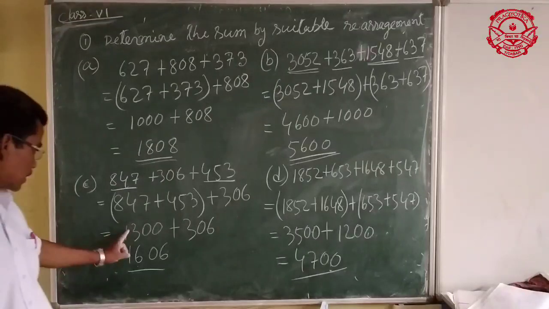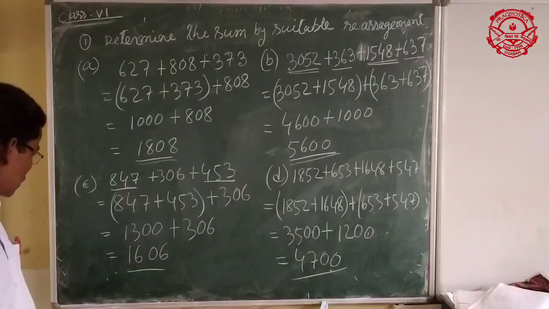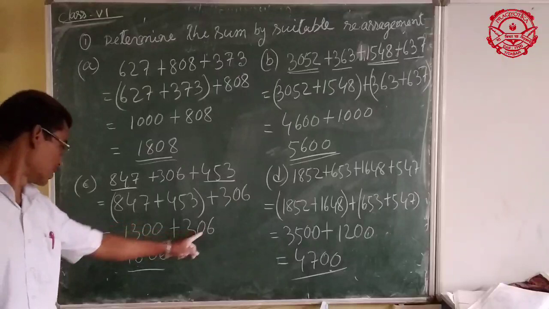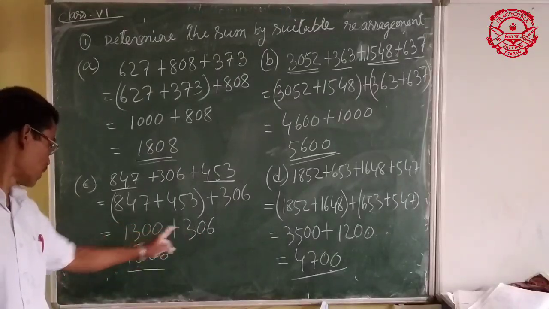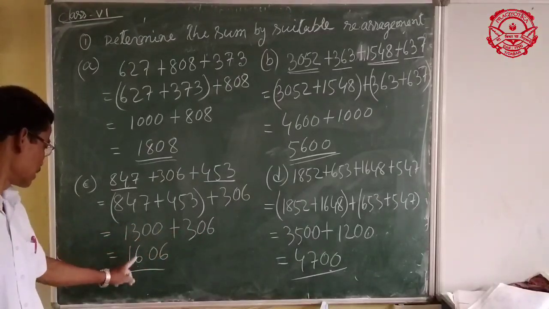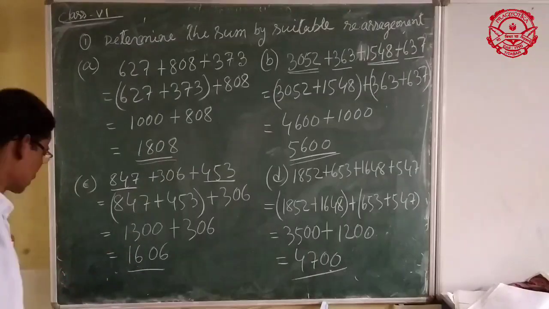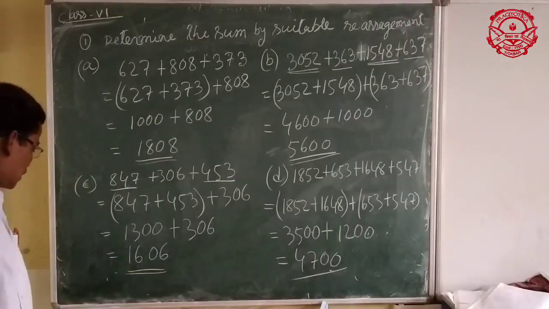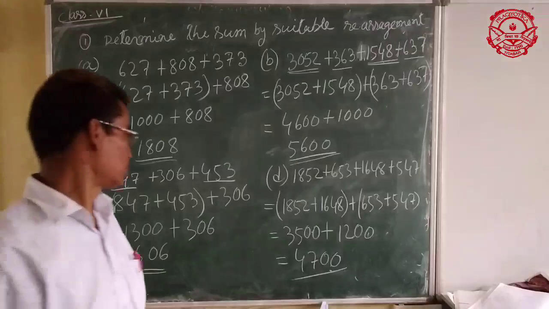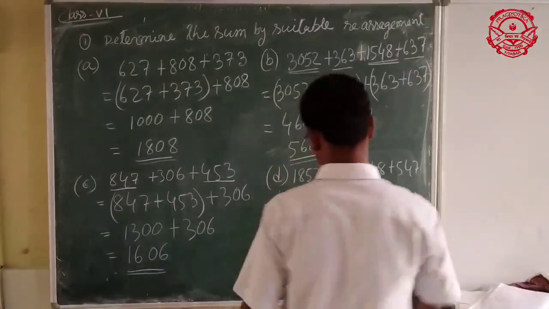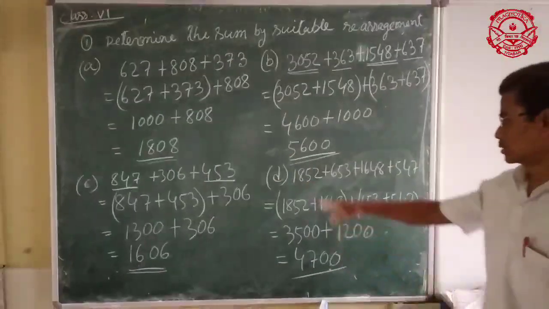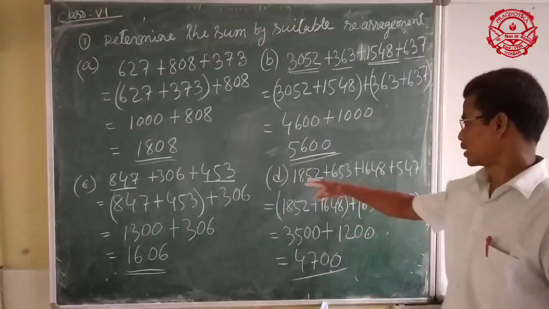Now addition of this and this: 6 plus 0 is 6, 0 plus 0 is 0, 3 plus 3 is 6, and this is 1606. Now the last, fourth example, question number D.